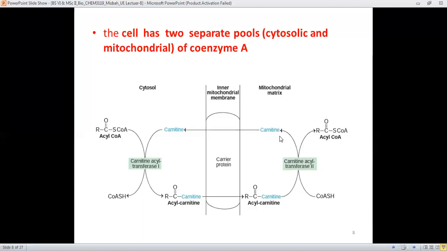When carnitine is released, it is free again to go into the cytosol and perform the same mechanism to carry acyl CoA from the cytosol to the mitochondrial matrix. Therefore, the cell has two separate pools of CoA: one present in the cytosol, and the CoA present in the mitochondrial matrix.